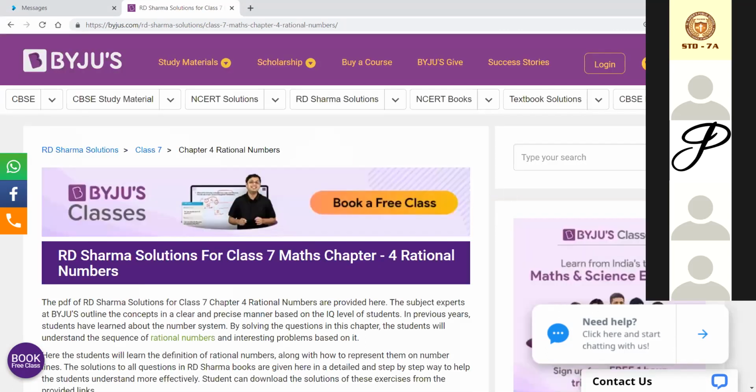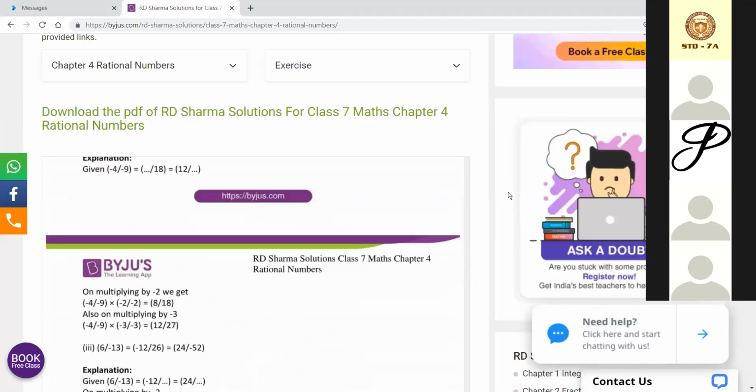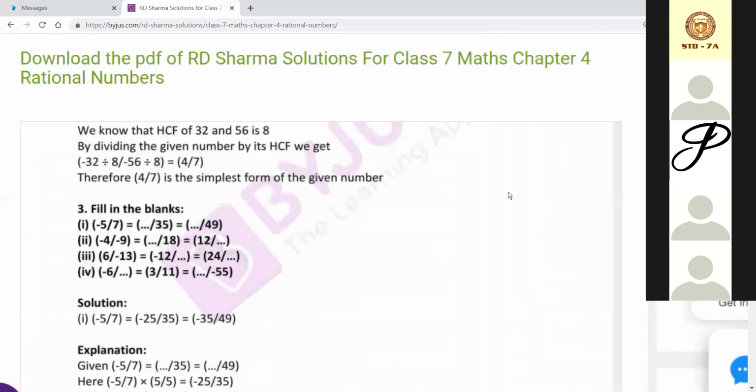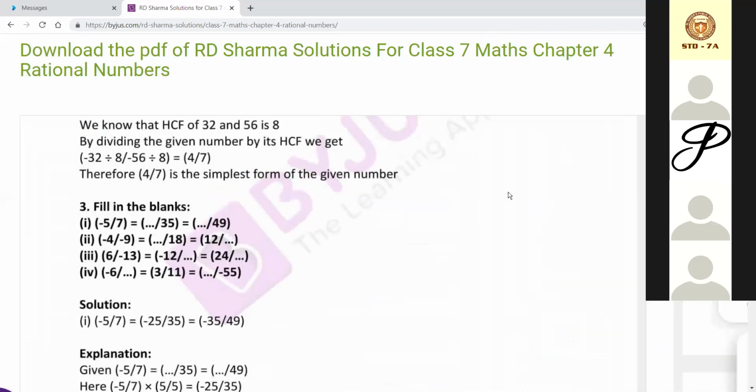Okay, let me explain this thing. For the first, you can see -5/7 is here, and here you have to do it like this. How much are we multiplying? We are multiplying by 5, so it will come as -25. So in this blank it will be -25. Next is 49.